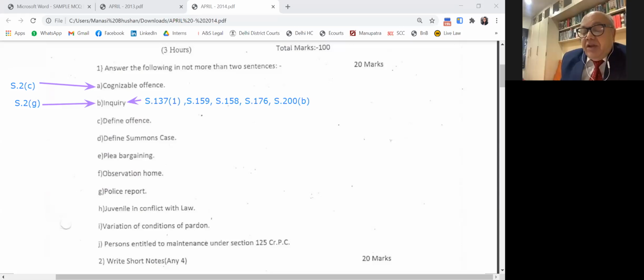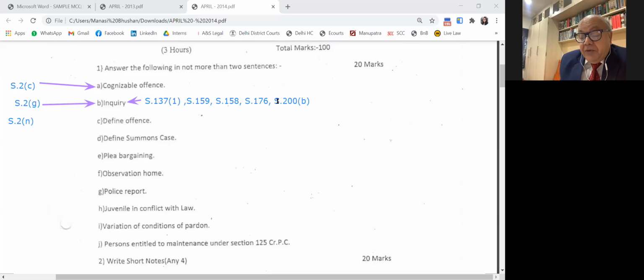The next definition is define offense. That is section 2N, CRPC. Offense means an act or omission punishable in law for the time being in force, and includes an act in respect of which a complaint may be made under section 20 of the Cattle Trespass Act, 1871. It's a very old act where cattle have been detained illegally in contravention of the act. The owner of the cattle has to file the complaint within 10 days with the magistrate. That is also a complaint under section 2D. A short question will come to you on this. This is what you have to mention.